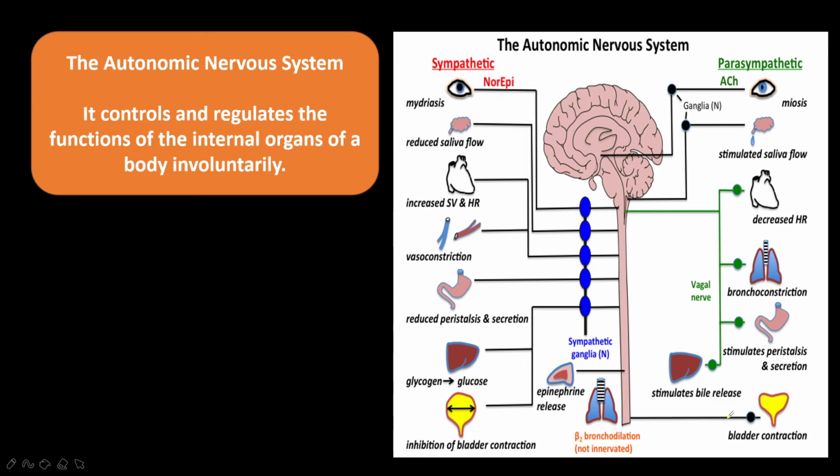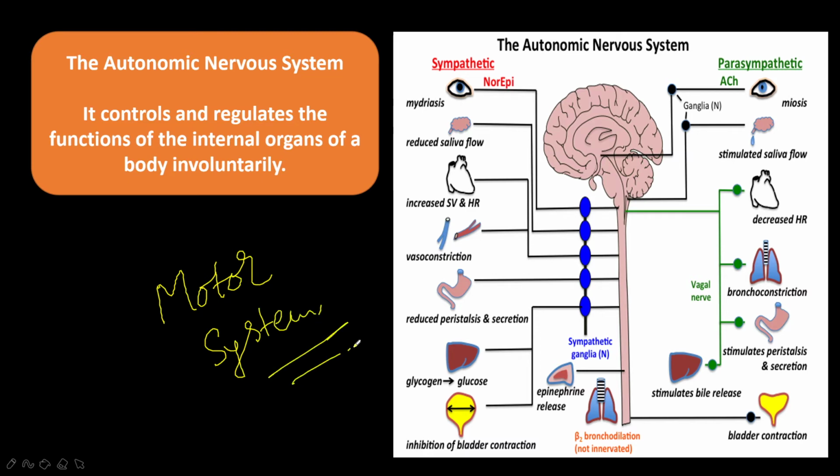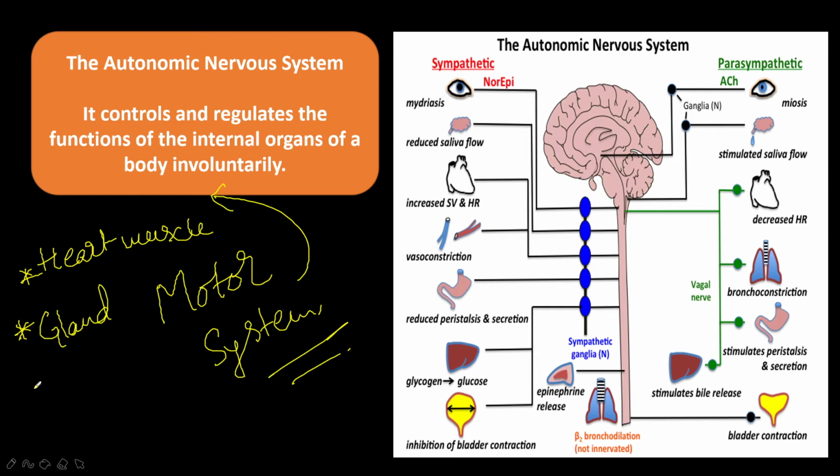The autonomic nervous system is primarily a motor system, which consists of neurons that control the functioning of many organs like heart muscles and glands. Blood vessels, digestive tract, respiratory tract and reproductive tract, which include smooth muscles, are also controlled by it.